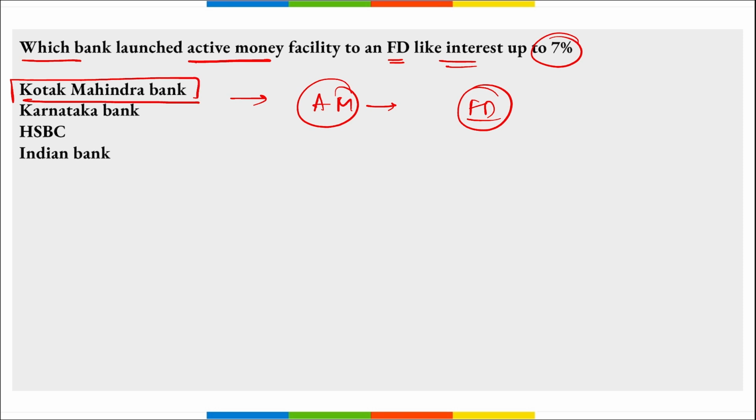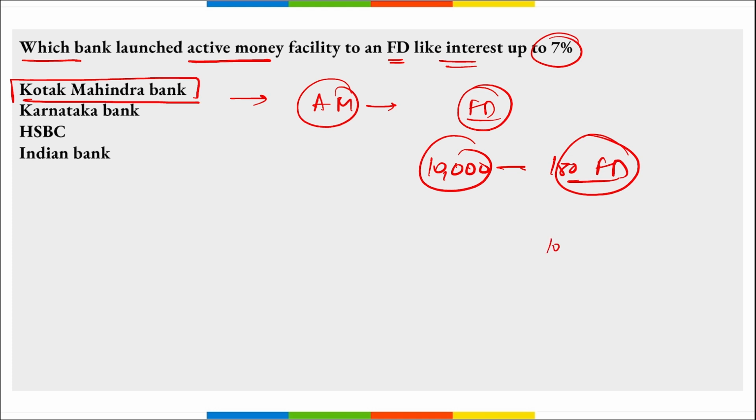Right? Under this Active Money facility, the surplus fund from the customer's current or savings account is transferred in multiples of 10,000 to a 180-day fixed deposit whenever the balance in the current or savings account crosses above the threshold. Right? That means if there is, say, a threshold of 1 lakh rupees and the account balance is 1,20,000 rupees, then those 20,000 rupees will be converted into FD for 180 days. Right?